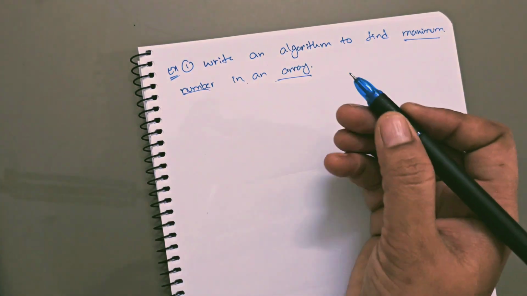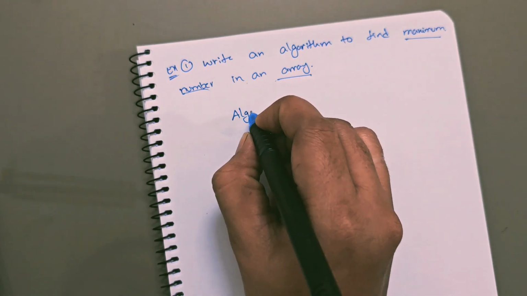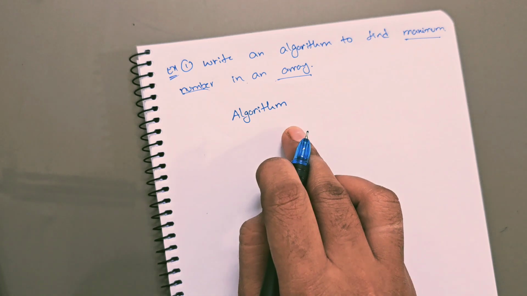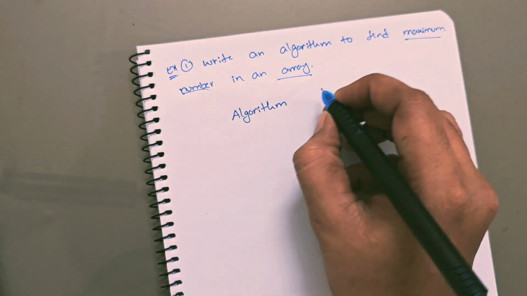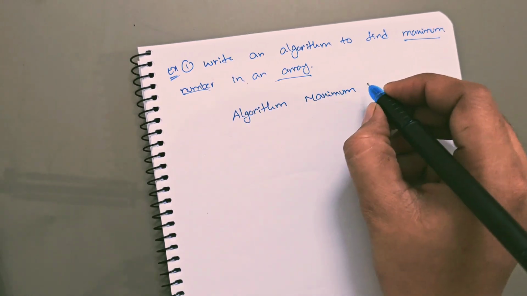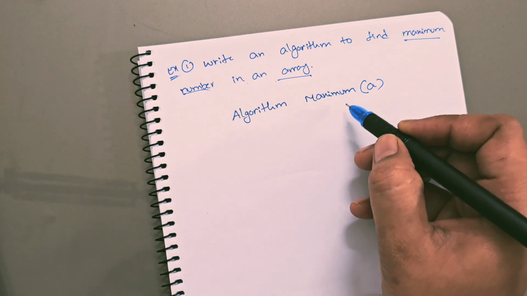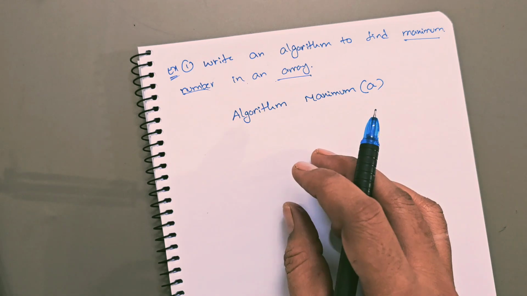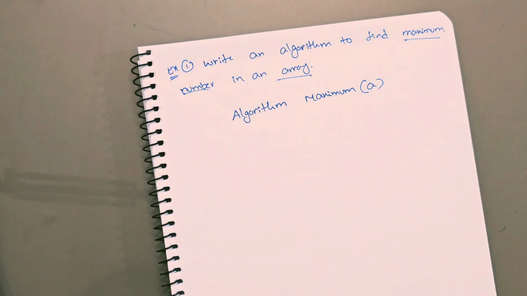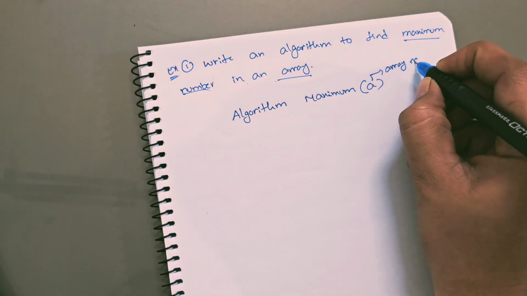So if you want to write any algorithm, you have to take the word that is algorithm. Any procedure starts with algorithm. And the name of the algorithm, here I am taking the name of the algorithm as maximum. You can take any name, and here it is having array A, because we have to take the array elements one by one and check which one is maximum. We have to compare each and every element, right? So here A is the array name.